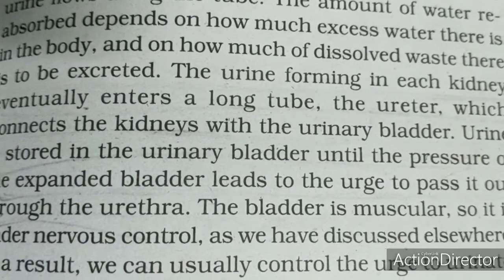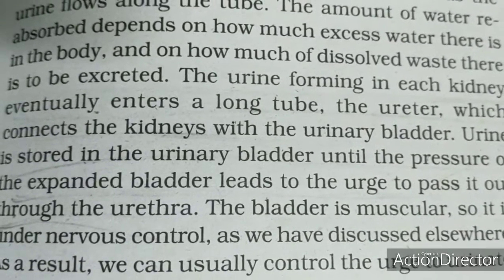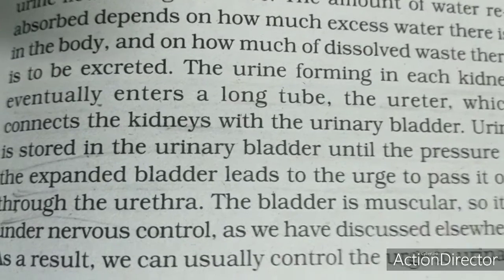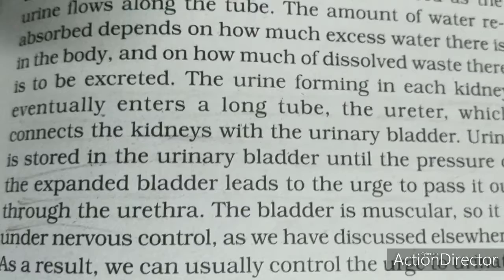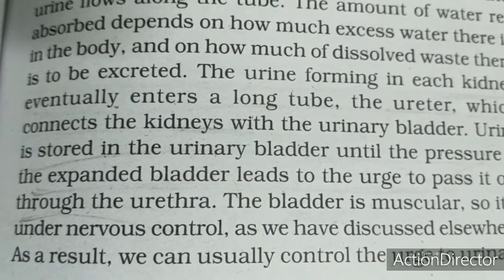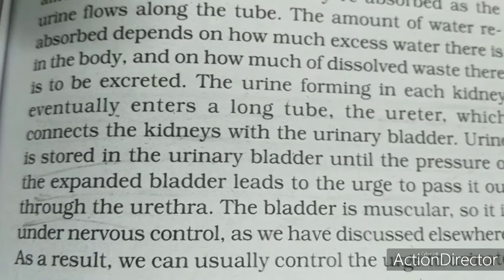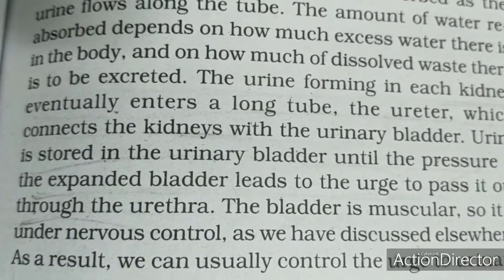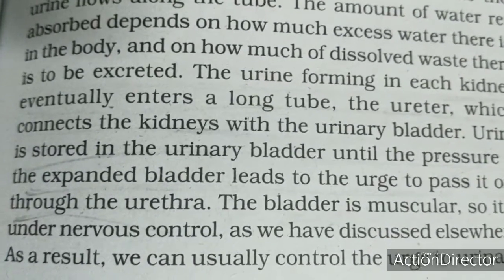We know that the bladder is a muscular structure, so it's under the control of the nervous system. It's a voluntary action. Whenever we feel the urge, the urine is passed through the urethra. So we can control the urge to some extent because it is a muscular bag and it comes under the control of the nervous system.